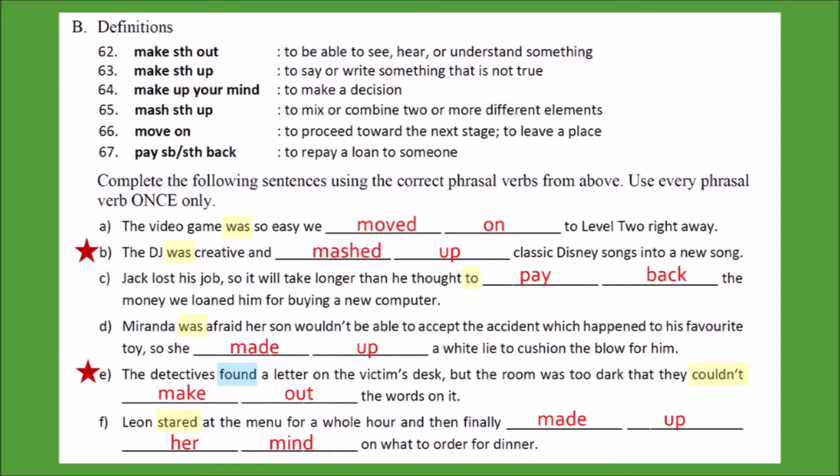For question E, you see the past tense verb found is highlighted in blue because it is a false clue. Well, in a way. The word found tells us this sentence is in the past tense. So when we are writing another verb, it should also be in the past tense. However, the answer for this question is placed after the modal verb couldn't. Since we always keep verbs at their base form after modal verbs, in these situations, we would change the tense of the modal verb. For example, can't has taken the past form couldn't, and the phrasal verb make out would be left in the base form.